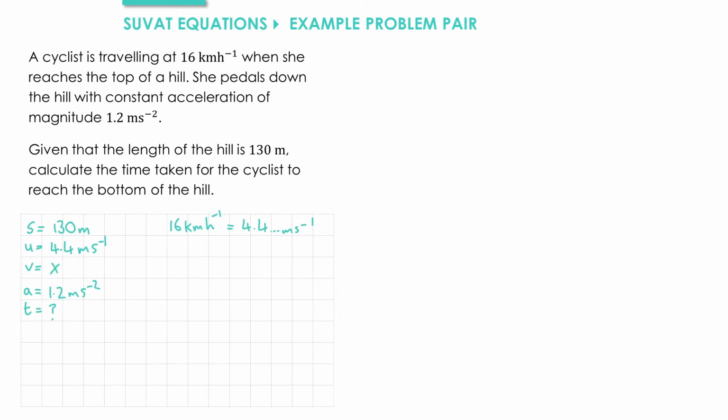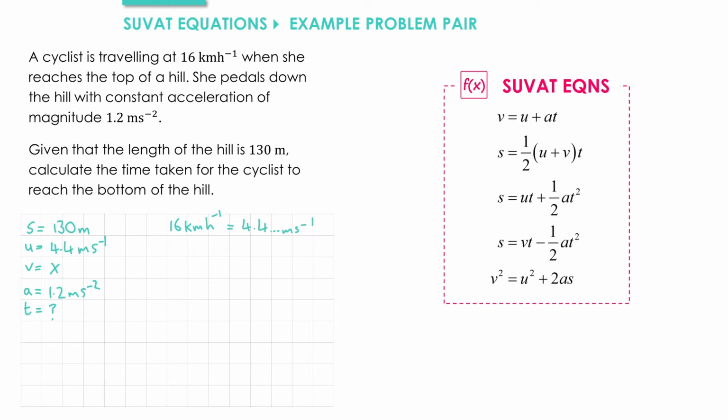Next, we select the appropriate SUVAT equation. We have S, U, A, and we're trying to find t. That means we want S equals ut plus half at squared. So S is 130 equals u times t, that's 4.4 t, plus a half times a, which is 1.2 t squared. To solve this quadratic, we'll make the left hand side 0 by subtracting 130 from both sides.